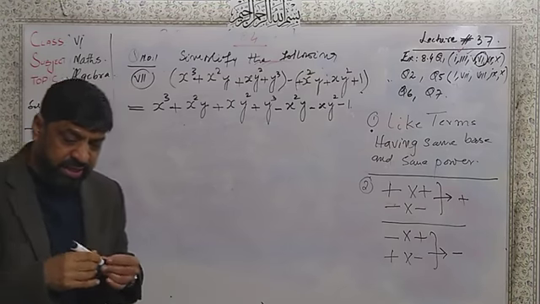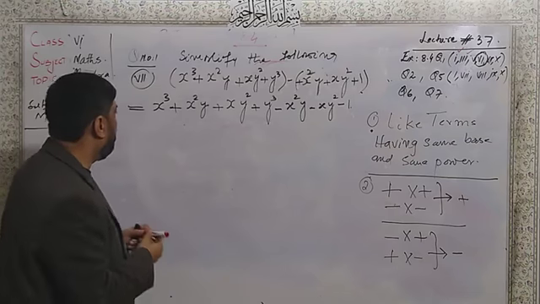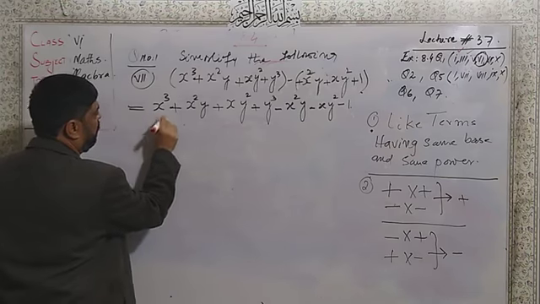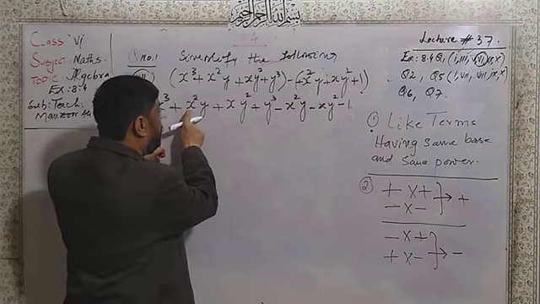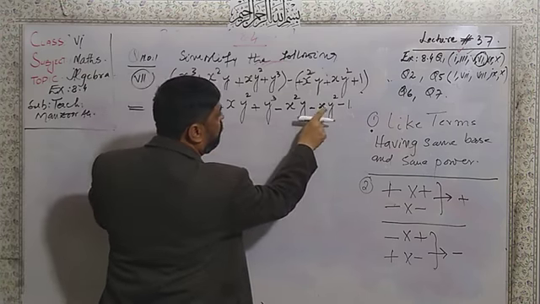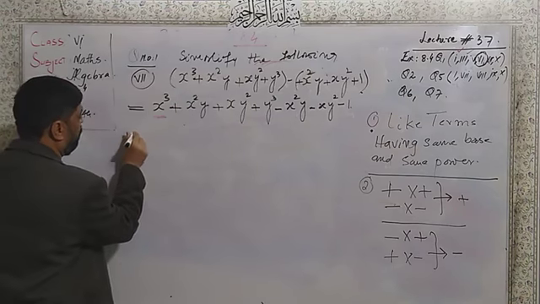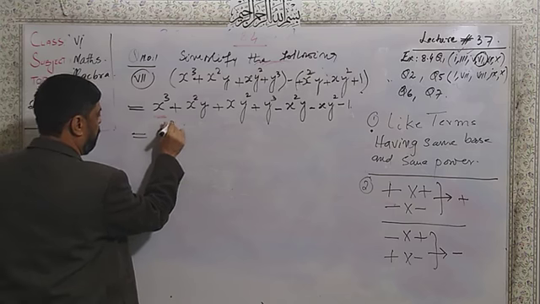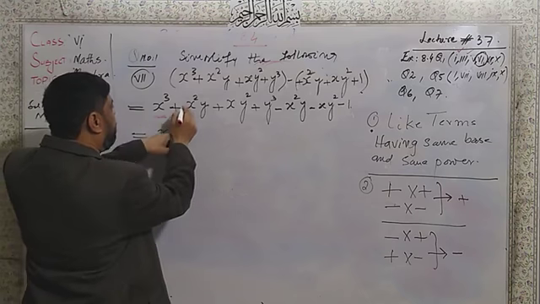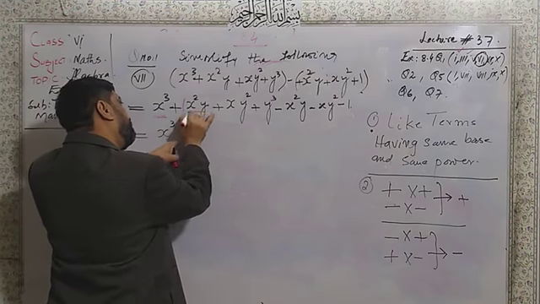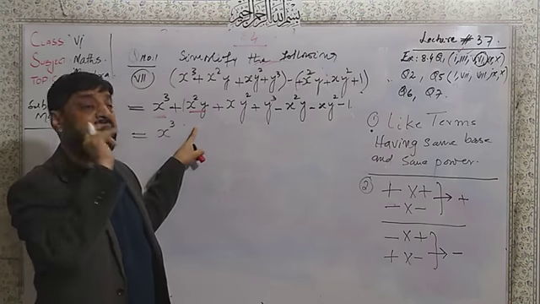Now I will see, suppose here I have a first value x cube. Do we have another x cube? Is there any x cube? No x cube. We have a single value of the x cube. I will write here x cube single. Now here base is x square y.